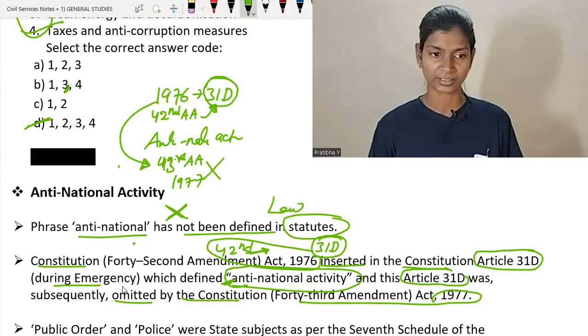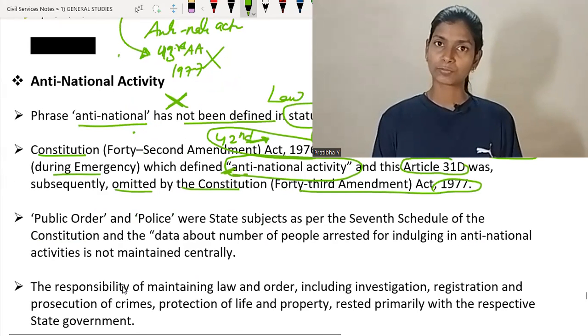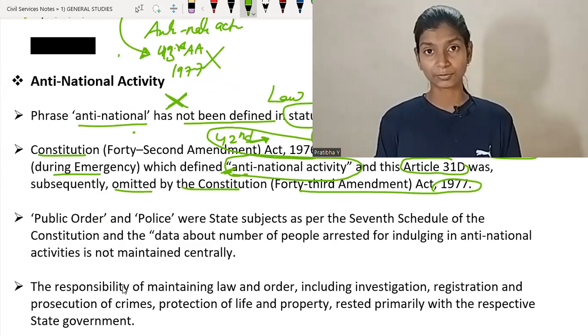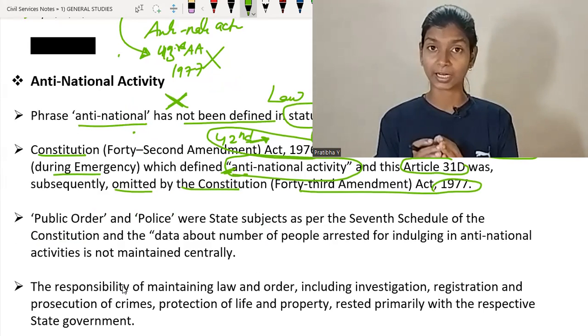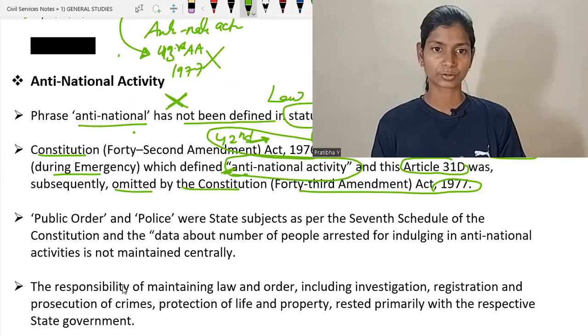So we inserted it through the 42nd Amendment and omitted it with the 43rd Amendment. That means this concept exists nowhere today. The term is not defined in the statute and neither in the Constitution.